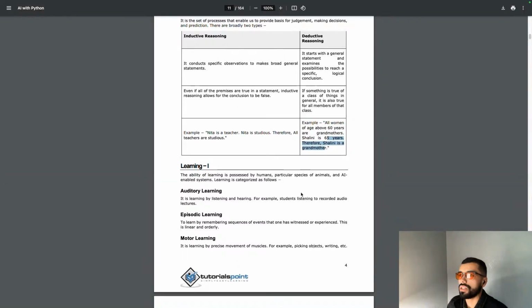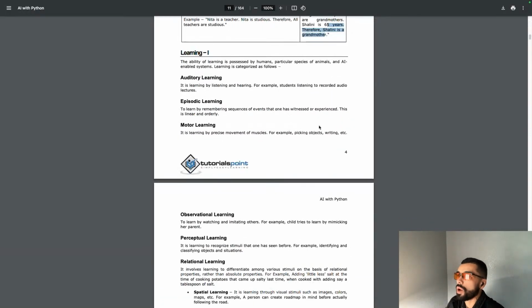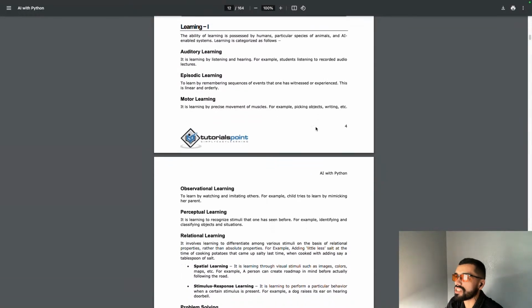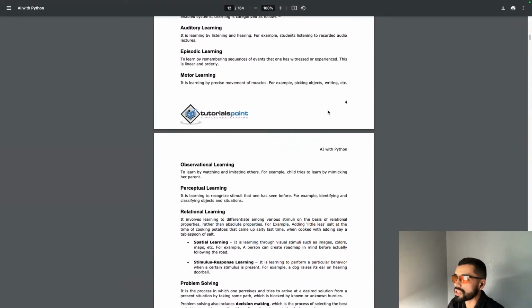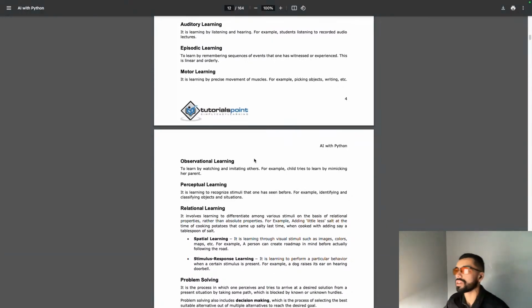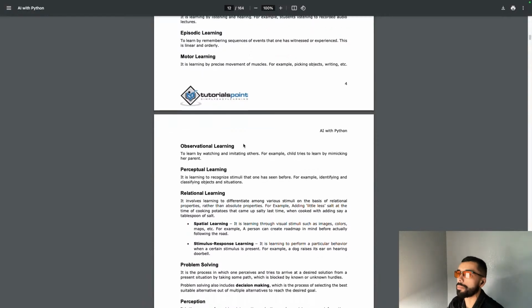Learning. The ability of learning is possessed by humans, particular species of animals, and AI-enabled systems. Learning is categorized as follows. Auditory learning is learning by listening and hearing, for example, students listening to recorded audio lectures. Episodic learning is learning by remembering sequences of events that one has witnessed or experienced. This is linear and orderly. Motor learning is learning by precise movement of muscles, for example, picking objects, writing, etc. Observational learning is learning by watching and imitating others, for example, a child tries to learn by mimicking her parent.